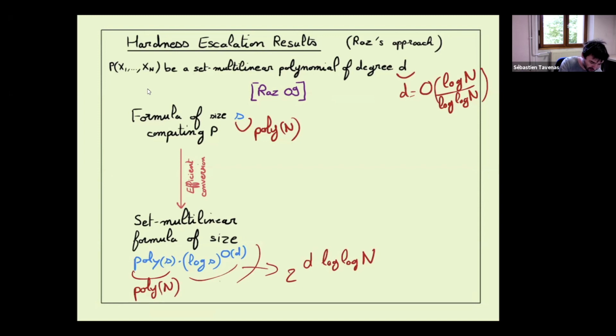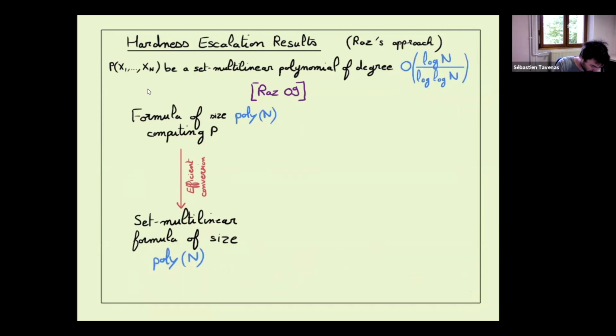And D is log n divided by log log n. So still there's some big O, but that is 2 to the big O of log n, which means it's polynomial. So if we have a super polynomial lower bound for set multilinear formulas when the degree is smaller than log n divided by log log n, it's sufficient to get a super polynomial lower bound for general formulas. And it will be quite the same idea we want to use here.